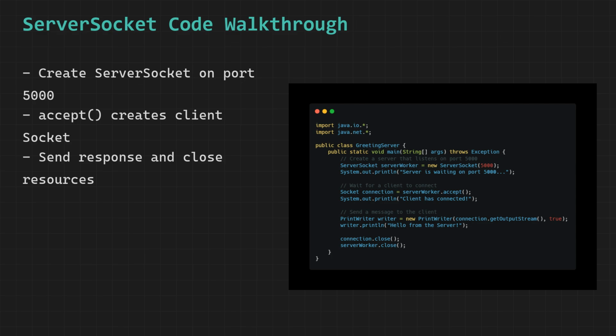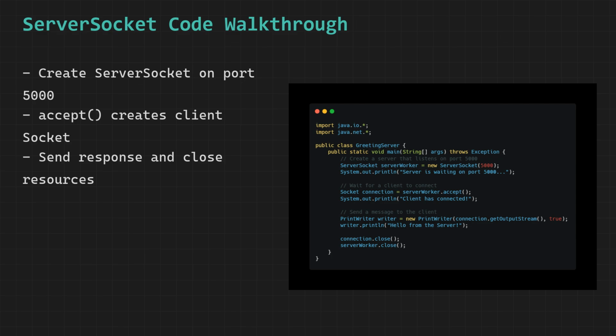We call server worker.close, which properly shuts down the server socket itself and releases the binding on port 5000 so that other programs can use that port if they need to, and this is the final cleanup step that ensures all network resources used by the server are properly and completely released back to the operating system.